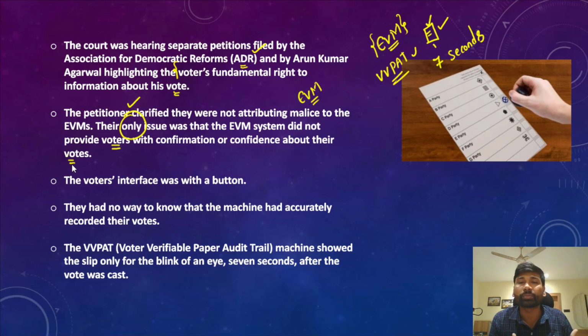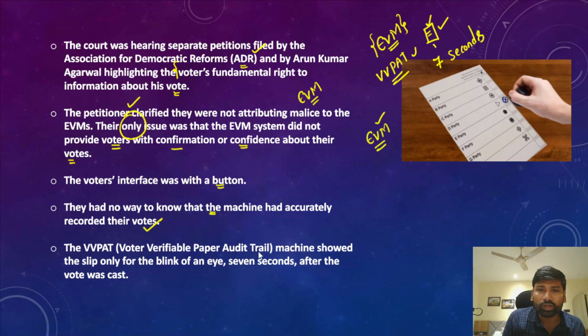So there will be no confirmation that you have given your vote to the right candidate whom you desire. There will be no confidence with the voter about the electronic voting machines, and that is the main problem here. When you look at the electronic voting machines, the voter's main interface is with the button only. The voters have no way to know whether the EVM accurately recorded their votes or not.